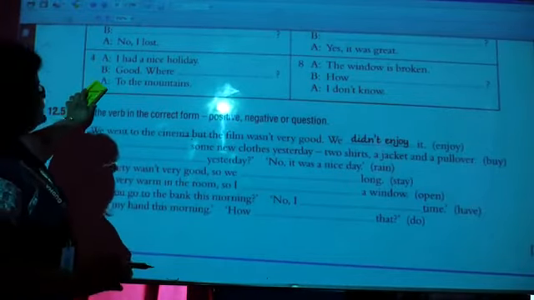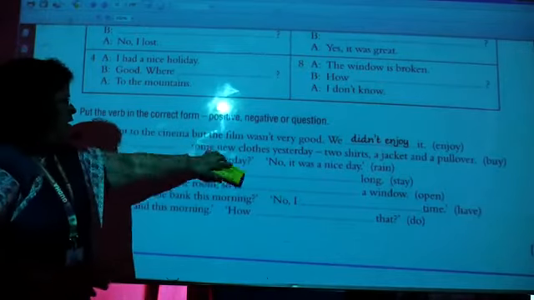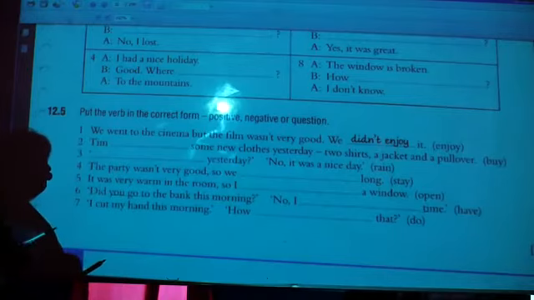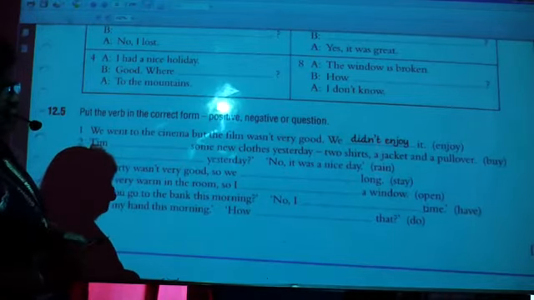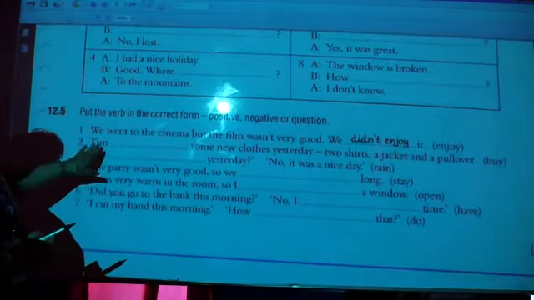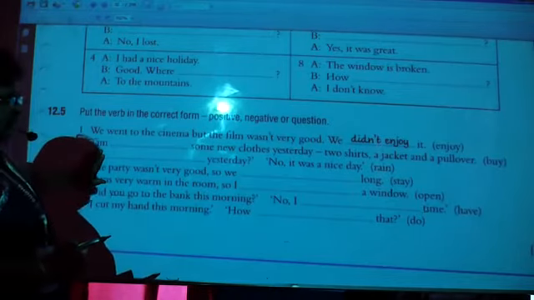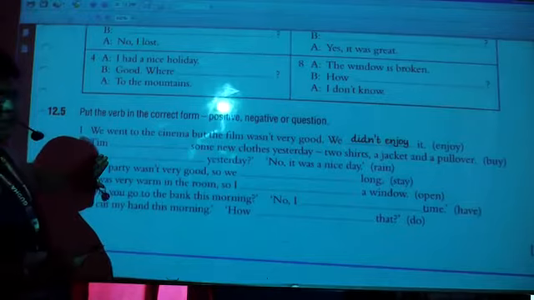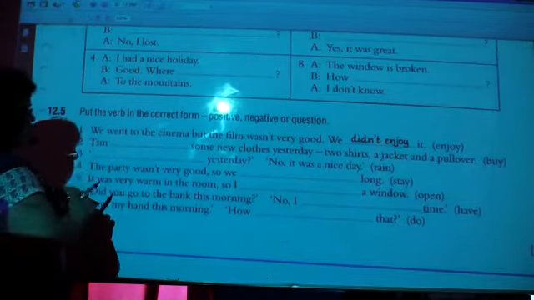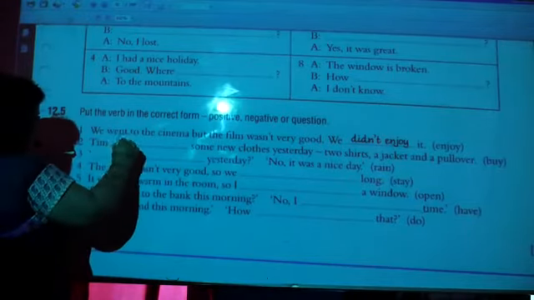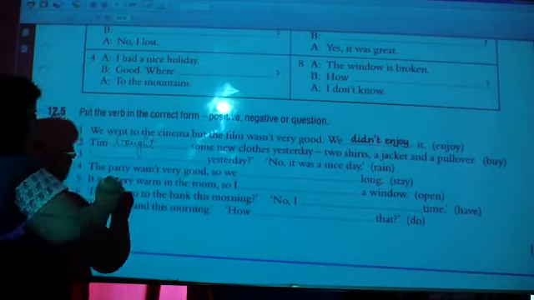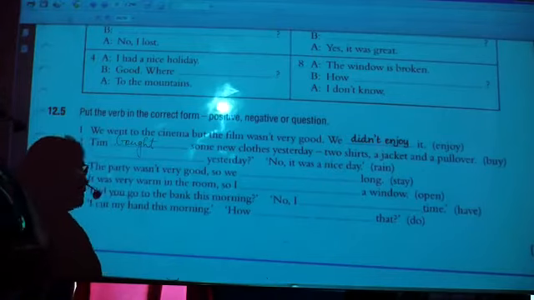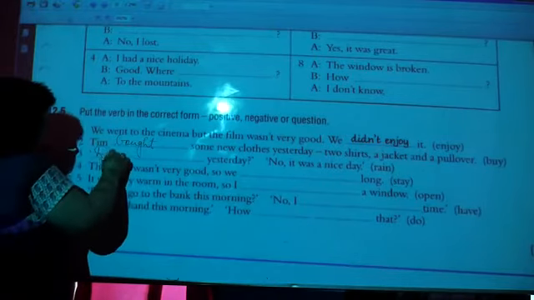Now last, put the verb in the correct form. Positive, negative or question, as per the requirement. We went to the cinema, but the film wasn't very good. We didn't enjoy it. Tim bought some new clothes yesterday. Yesterday means it is a matter of past. So the past tense of buy is bought. So we'll write Tim bought. No, it was a nice day. Did it rain yesterday, right?